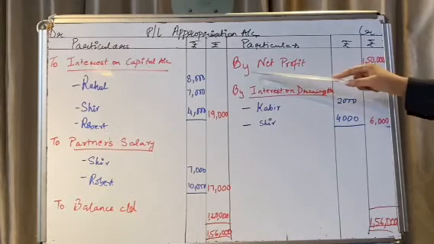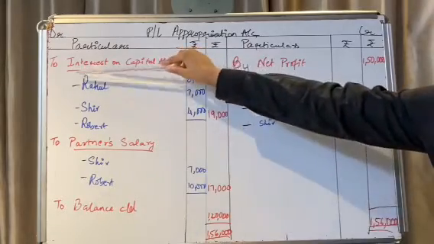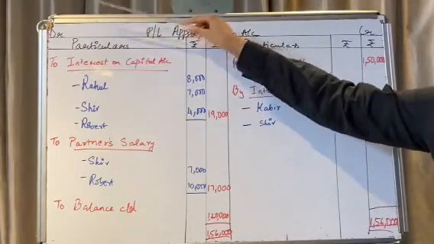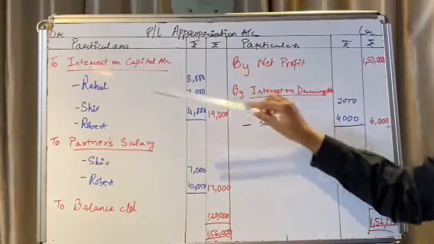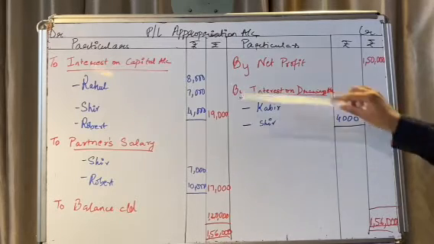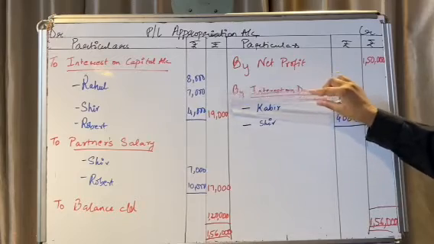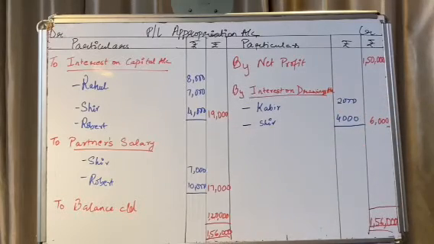So, the very first thing, by net profit, transfer of profit from the PL account, that is 1,50,000 on the credit side of the PL appropriation account. To interest on capital on the debit side, Rahul, Shiv and Robert will get their interests. Kabir will not get an interest because he had a debit opening balance. So Rahul 8,000, Shiv 7,000, Robert 4,000, total up 19,000.